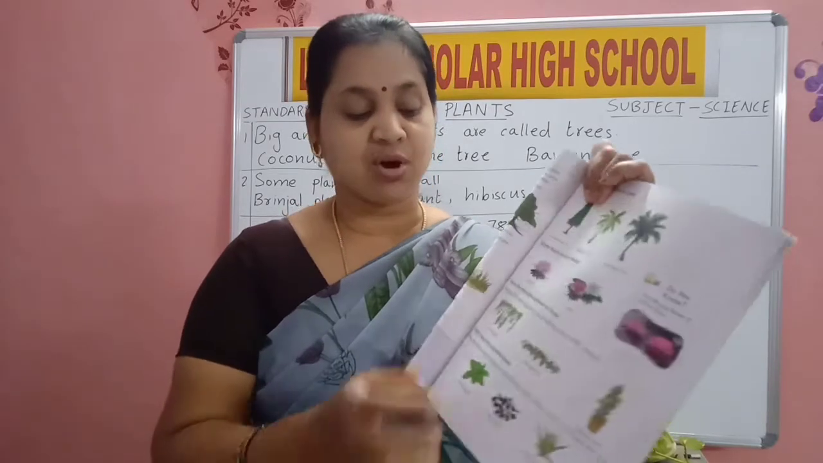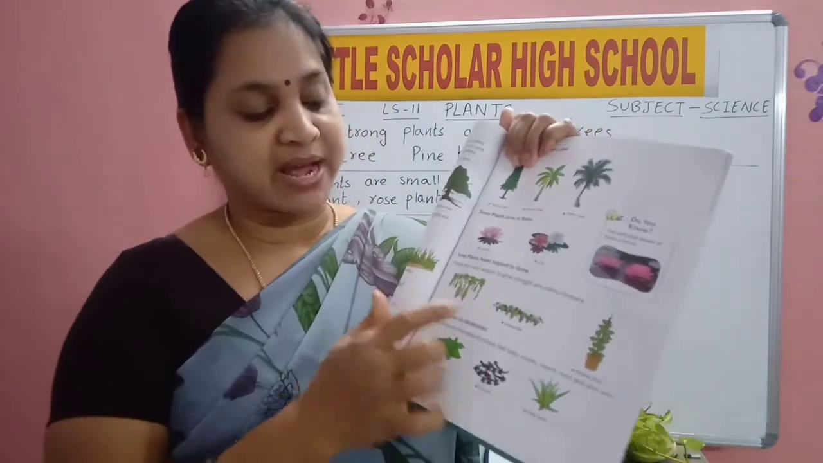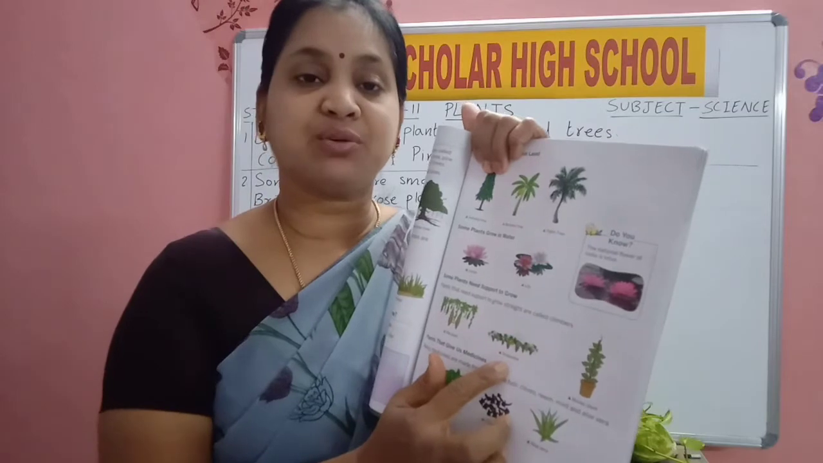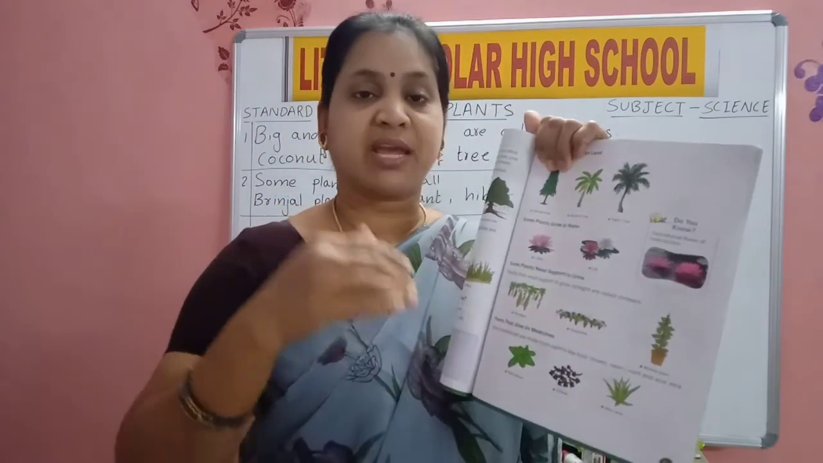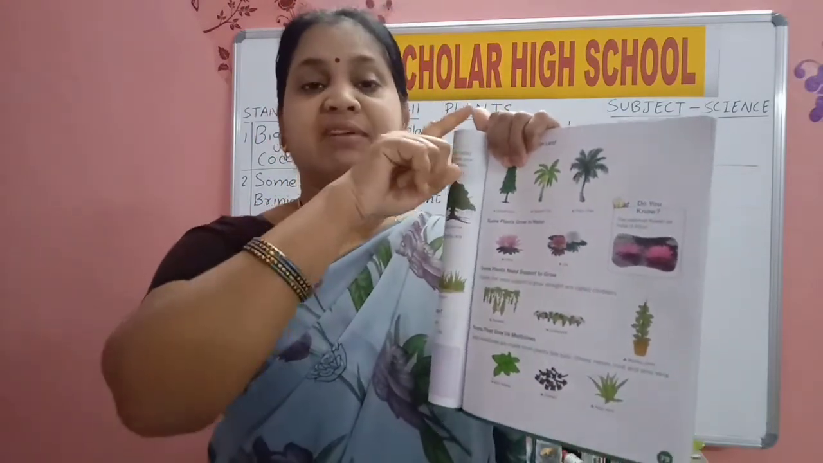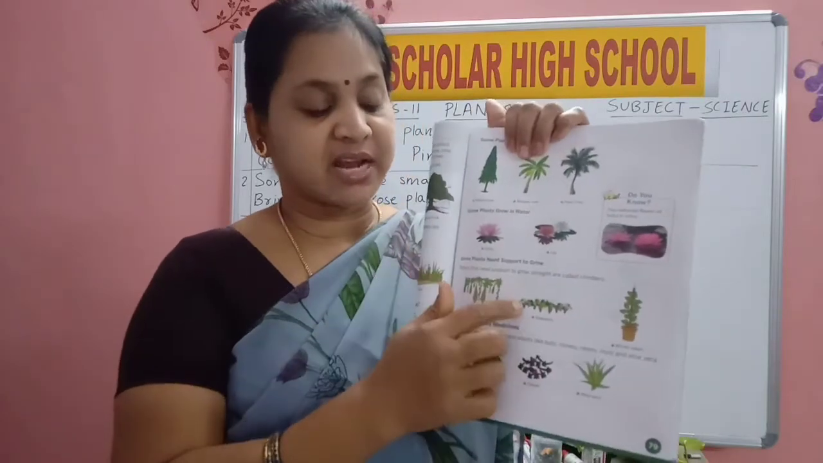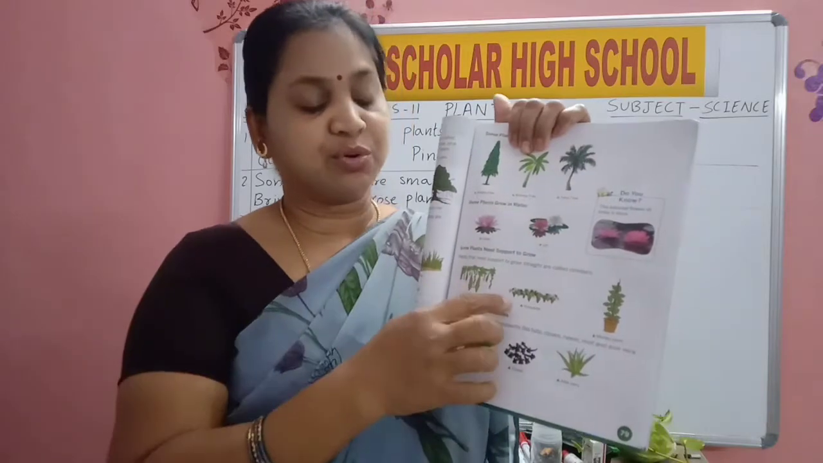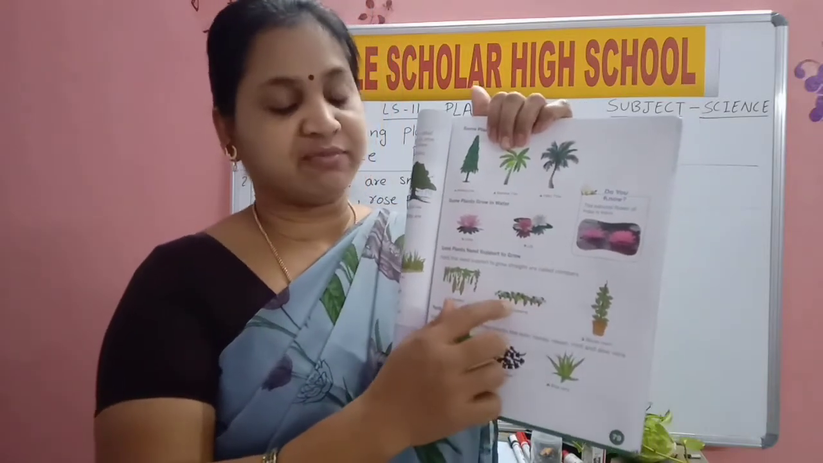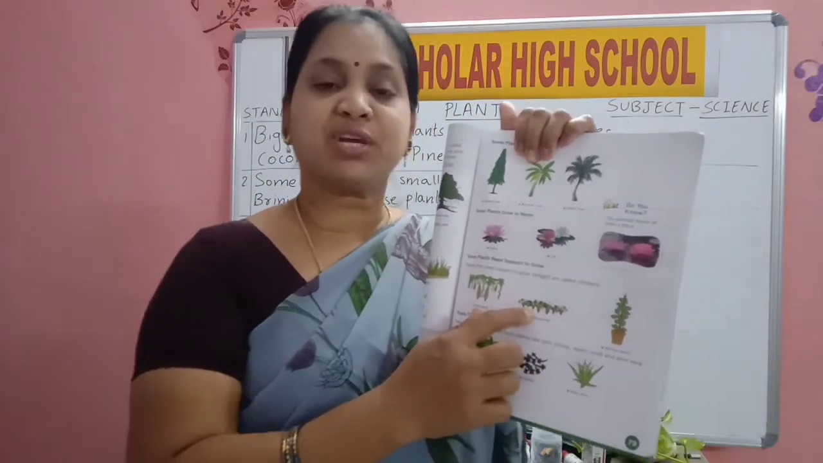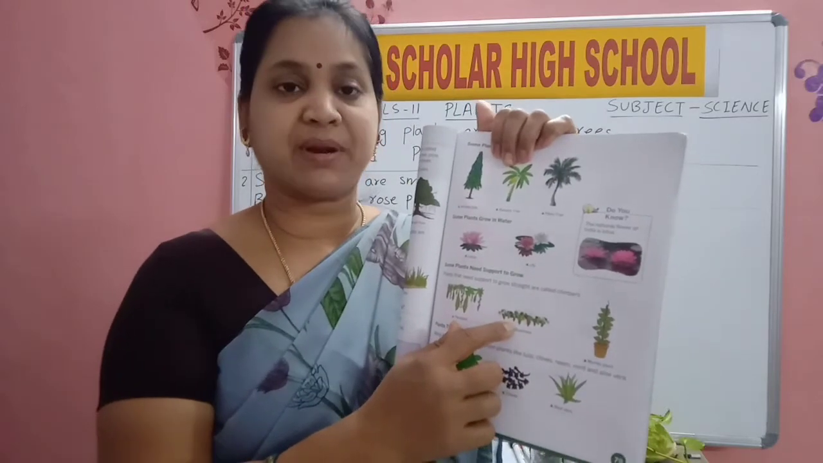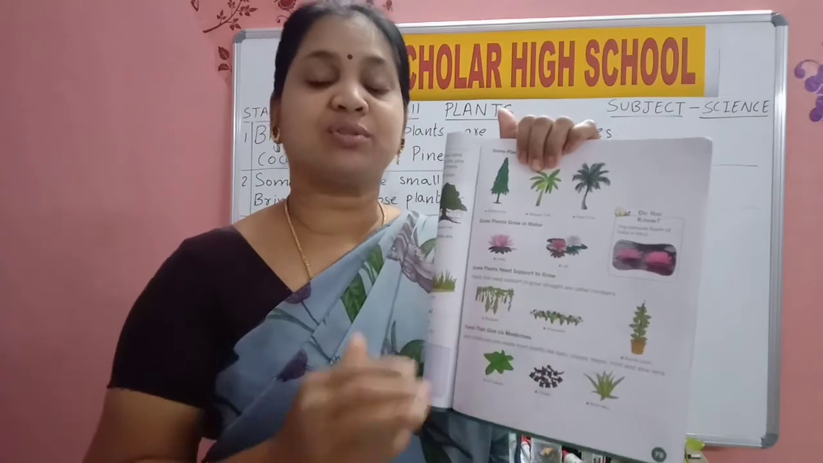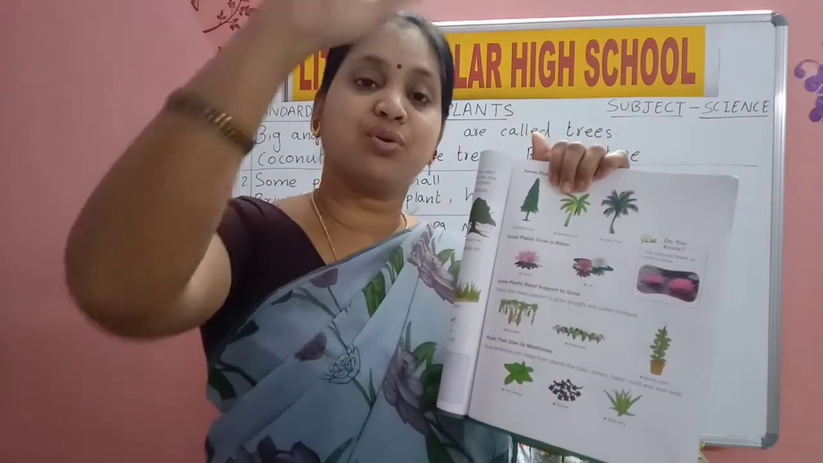See here, you can see all these are climbers. Pea plant, grapevines. To grow grapes also, what will they do? They will keep bamboo sticks and tie threads so that the grape plant will grow on that. If we don't give support to this grape plant, what will happen? It will grow on the floor. So it needs support so that it will climb up and grow there.